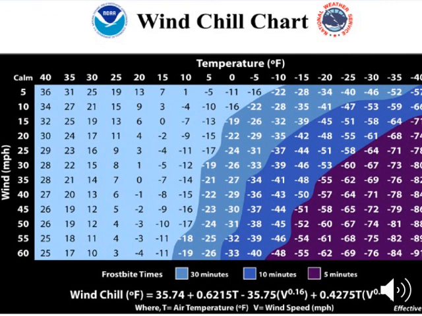Then the severity of frostbite can be assessed by the wind chill index or wind chill chart, where wind and temperature can be checked through this chart. In the light blue zone the timing for frostbite is 30 minutes. If the wind chill index is in the dark blue zone, within 10 minutes frostbite can develop. And if it is in the purple zone, frostbite occurs even earlier, within 5 minutes. So with this chart you can assess when frostbite can occur.